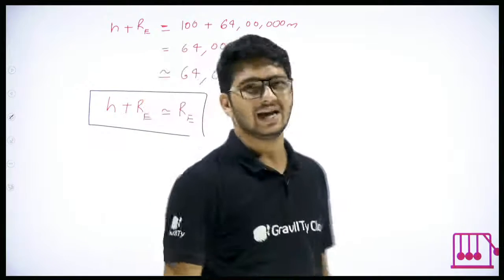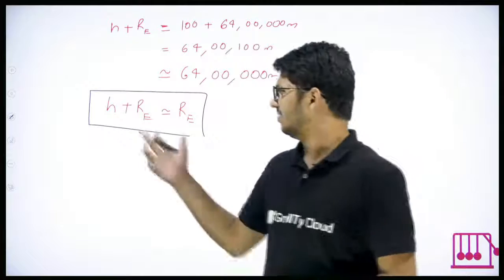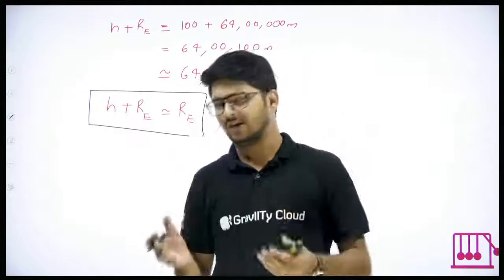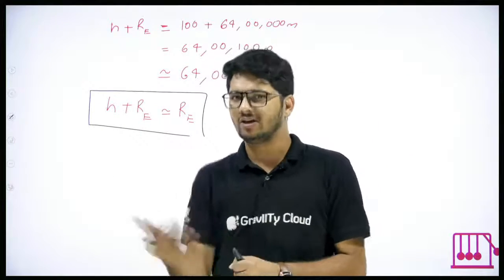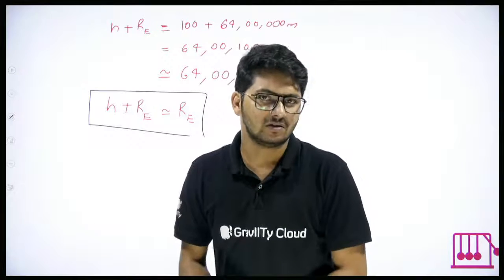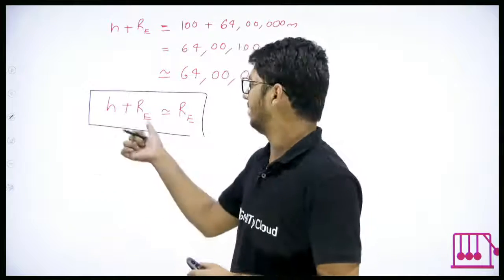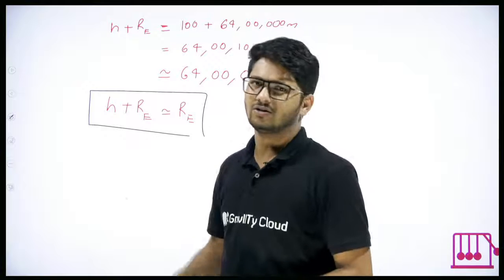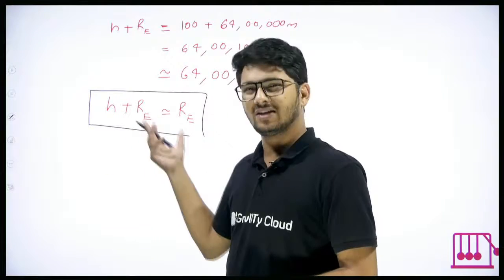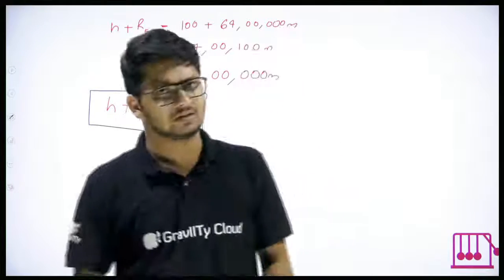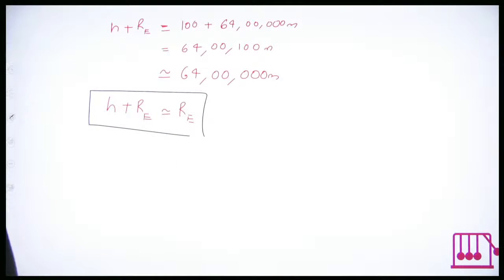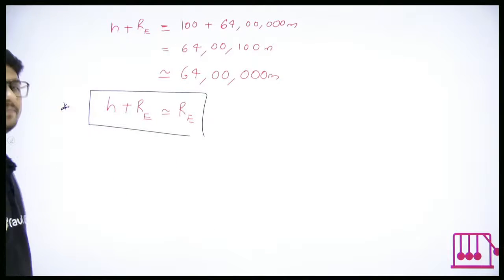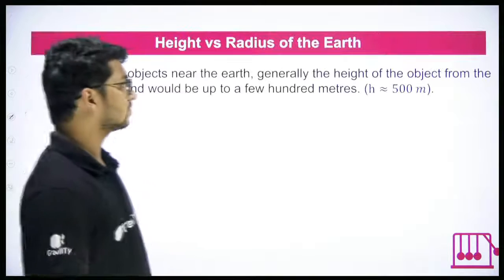H plus RE, height, general heights. When you say height, do not get confused. Think of any height that you can think of in everyday life. That, when compared to the radius of Earth, is very small. So any height plus the radius of Earth is almost equal to the radius of Earth. We can neglect the height. Now why is this important? You'll understand, we'll go into that.